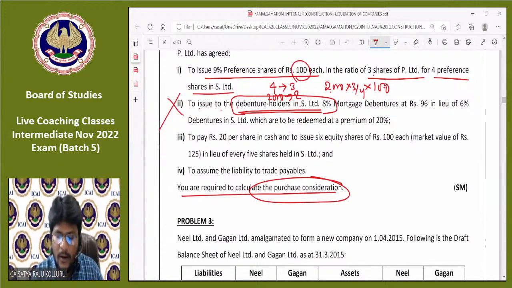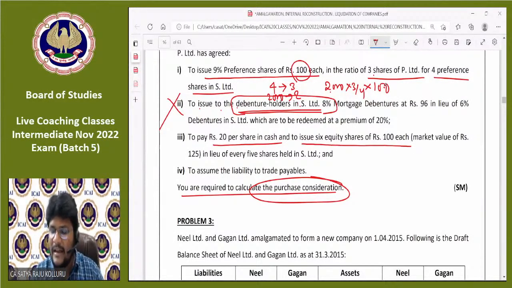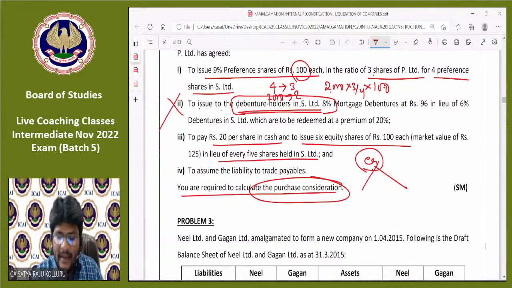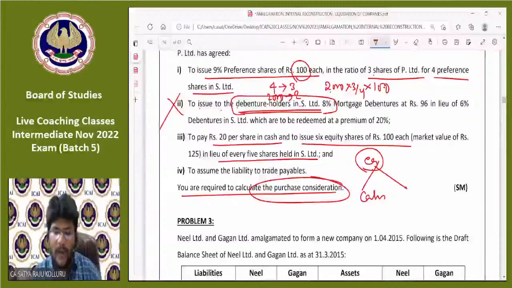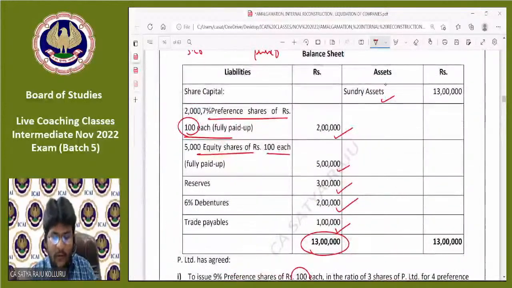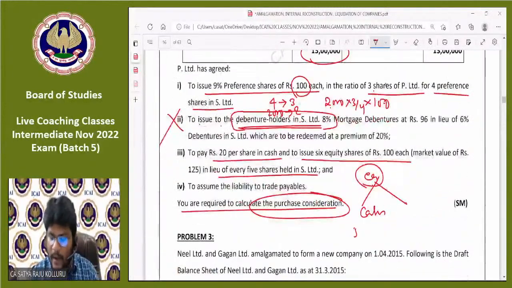Come to point number 3. To pay 20 rupees per share in cash and to issue 6 equity shares of 100 each in lieu of every 5 shares held in S Limited. That means for each and every equity shareholder in the selling company, we are making two different payments. One is cash. In the form of cash, how much are we paying? 20 rupees per share. 5,000 into 20, in the form of cash. In the form of equity shares, how much are we paying?